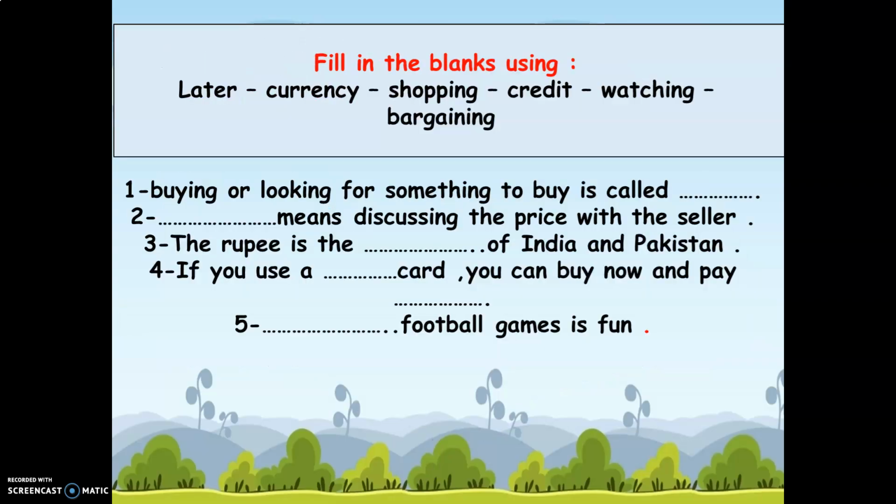Then fill in the blanks using later, currency, shopping, credit, watching, and bargaining. Number 1, buying or looking for something to buy is called shopping. Number 2, bargaining means discussing the price with the seller. Number 3, the rupee is the currency of India and Pakistan. 4, if you use a credit card, you can buy now and pay later. 5, watching football games is fun, okay?